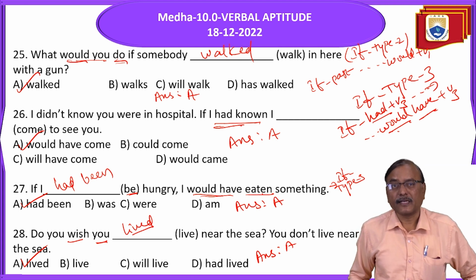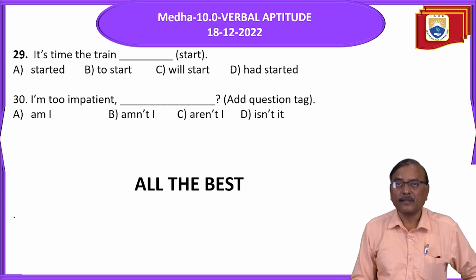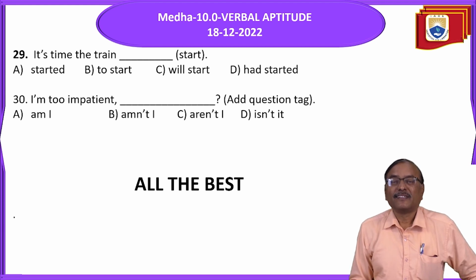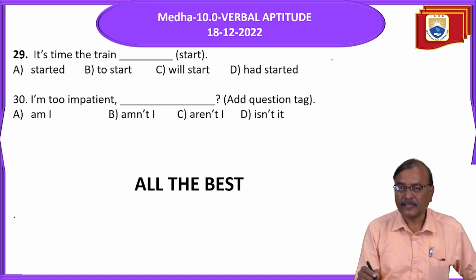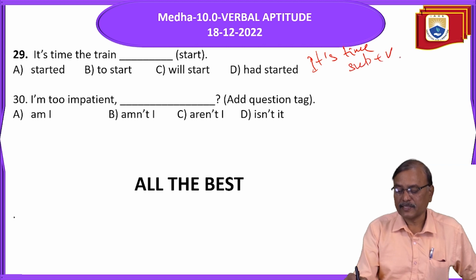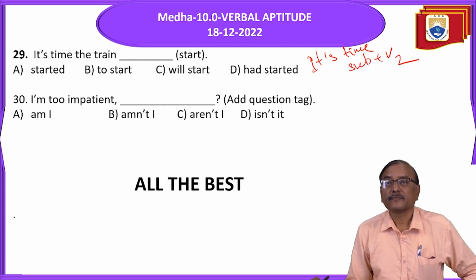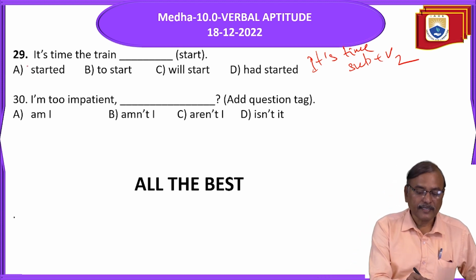Okay, let us move to the next question. "It's time." See, it's high time, it's time. Whenever such phrases are there, it's time or it's high time, it should be here subject plus V2 form, simple past. So it's time the train started. Remember that.